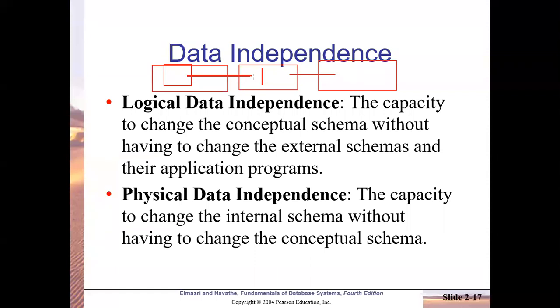To some extent, it can be modified independently. So the capacity to change the conceptual schema without having to change the external schema and the application programs is called logical data independence. I hope it is clear to you.